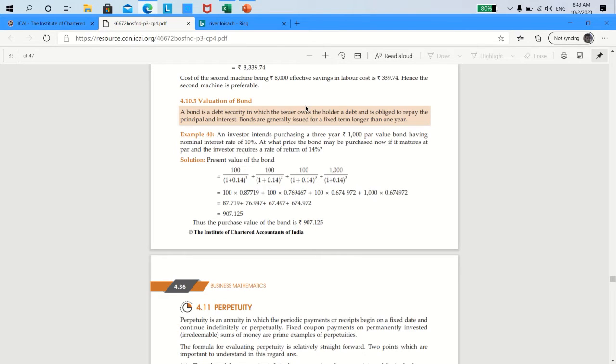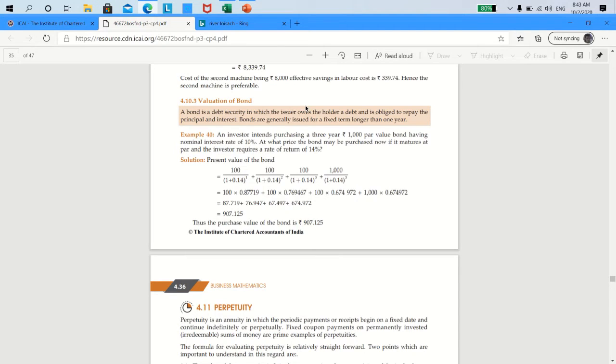Now just imagine I'm asked a question: is it worthwhile investing in the bond? Now, how will I compare? If I can buy the bond for 1,000 rupees, the 1,000 rupees is the face value of the bond. The interest will always be calculated with respect to face value. But suppose the bond is available in the market today at 1,020 rupees. I have to pay the seller 1,020 rupees and acquire the bond. When I acquire the bond, it still has a life of 5 more years.